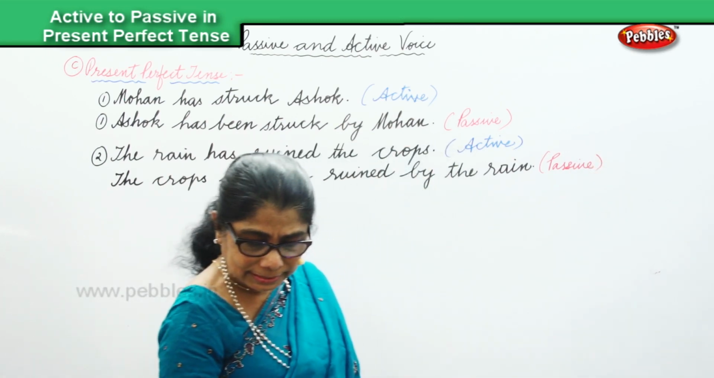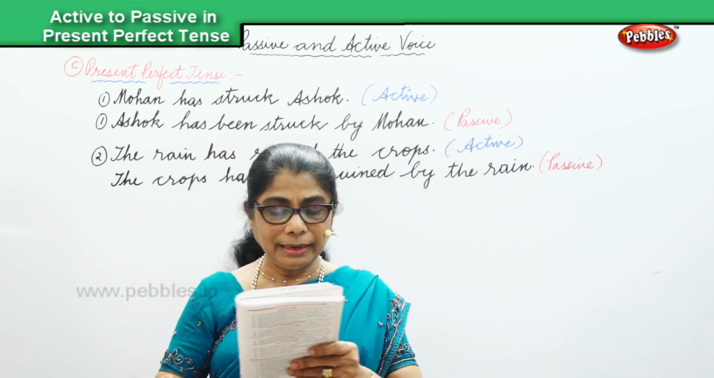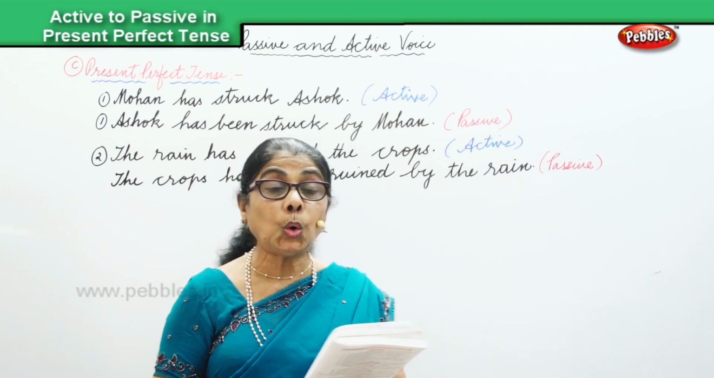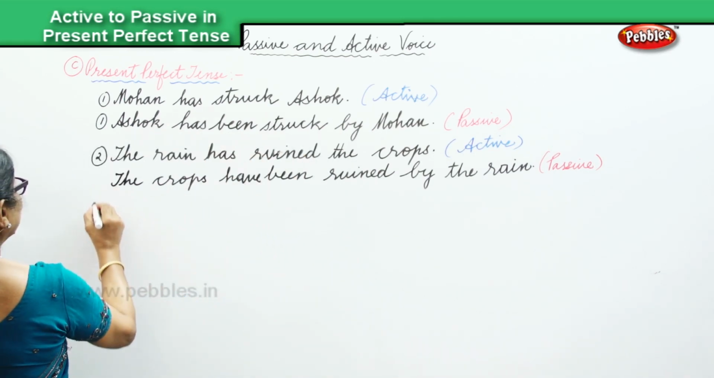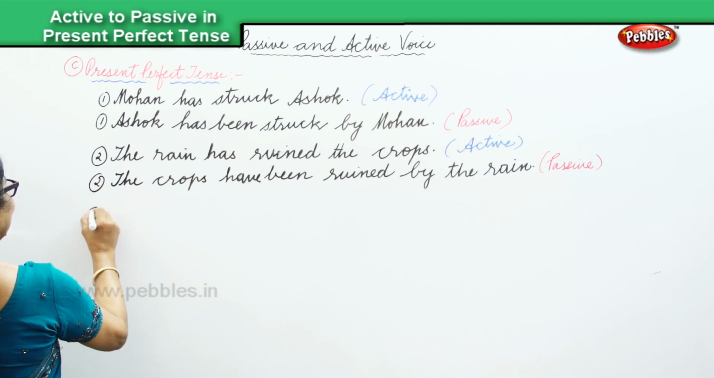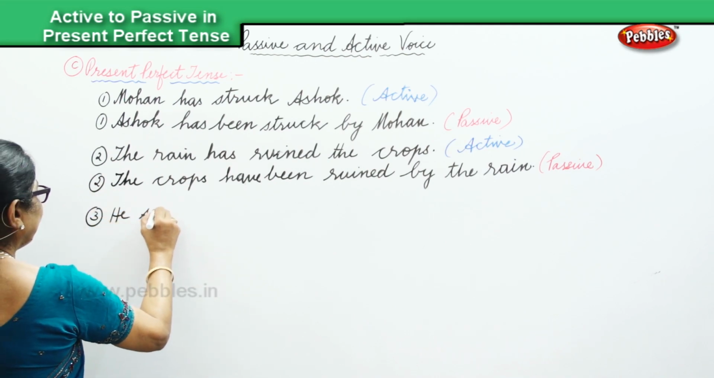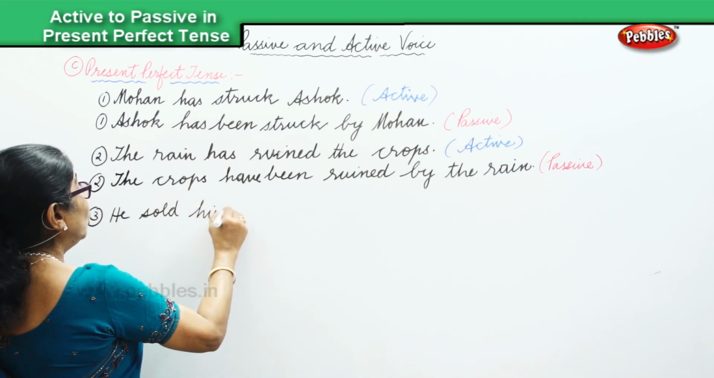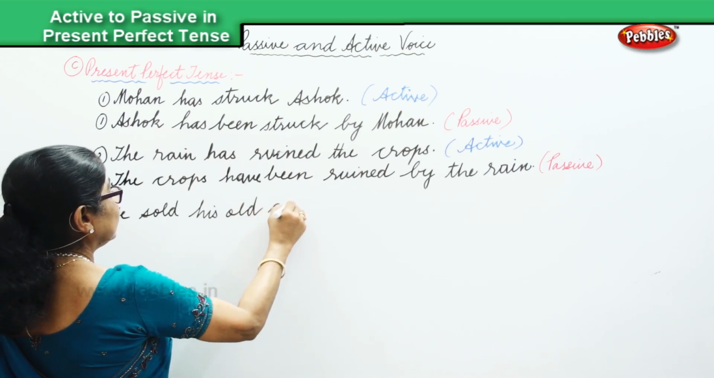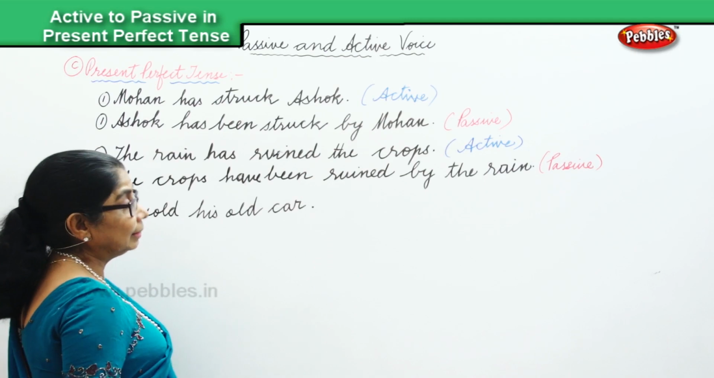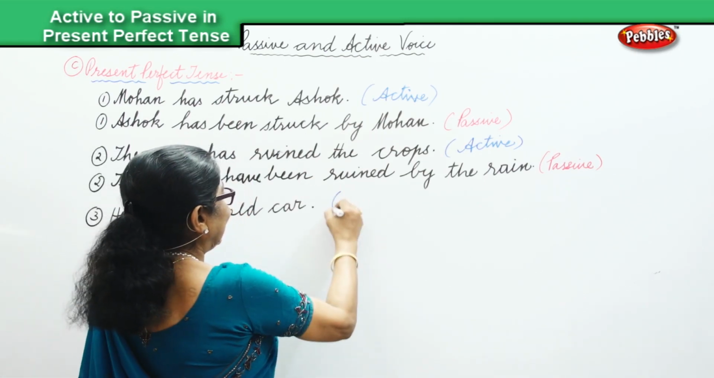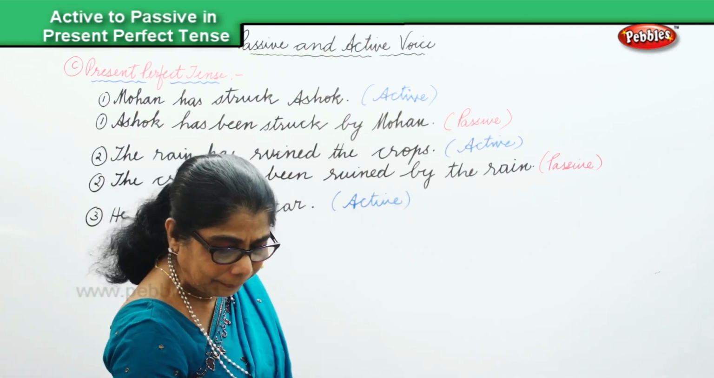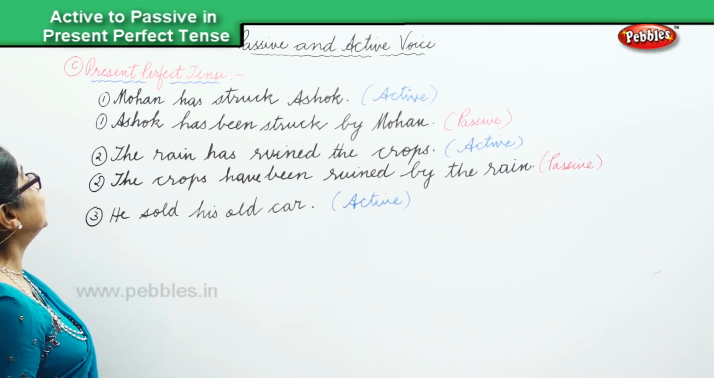Maybe we could do one more sentence. Let me see. Now, he sold his old car. He sold his old car. That's in the active voice. Active.